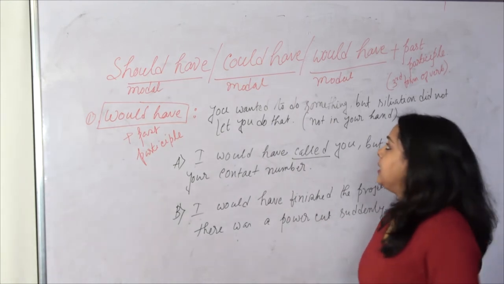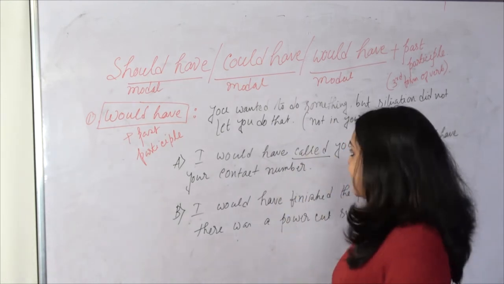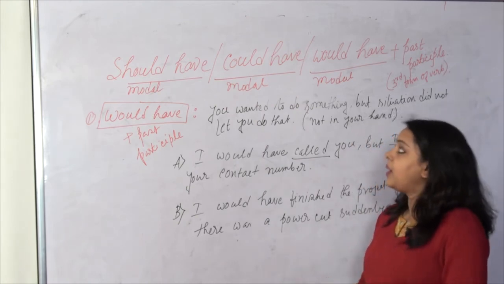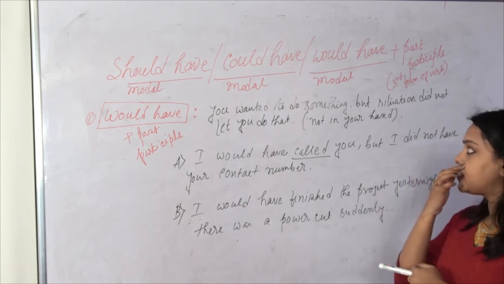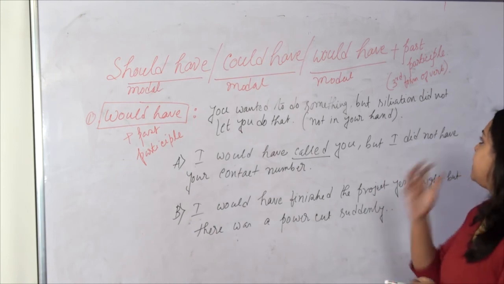Now here I stop. These are the three different phrases and their usage: should have with the past participle, could have with the past participle, and would have with the past participle.